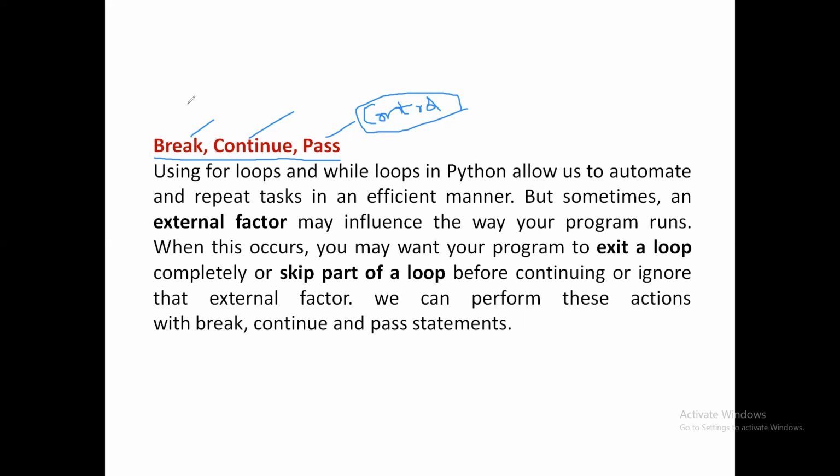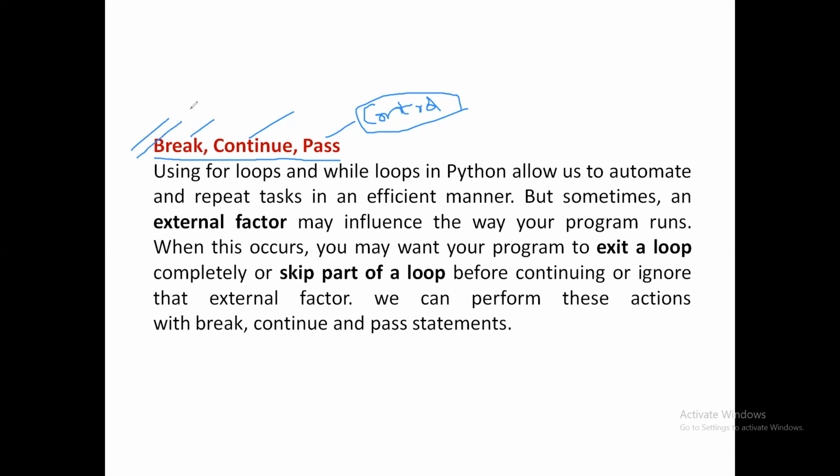But sometimes in real-time scenarios, some external factor may decide whether the program should continue its execution or not. If that external factor says you should stop the execution of the program immediately, we have to stop it, even though the condition written at the beginning is not yet false. In such situations, these kinds of loop control statements will be useful.